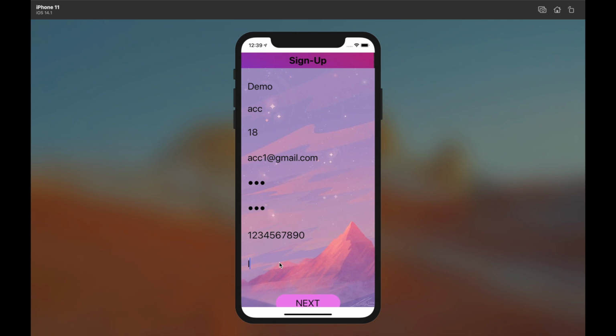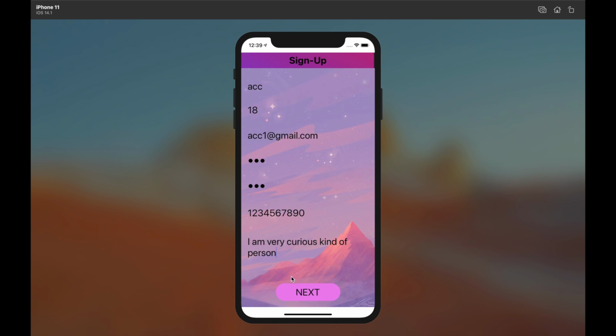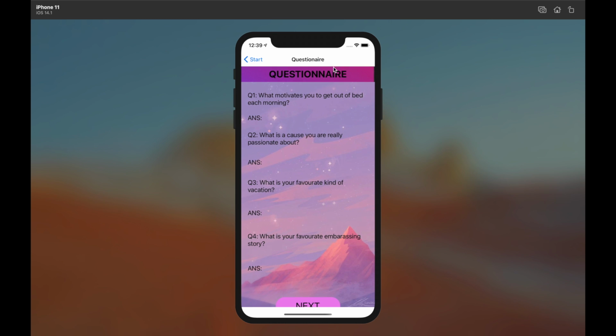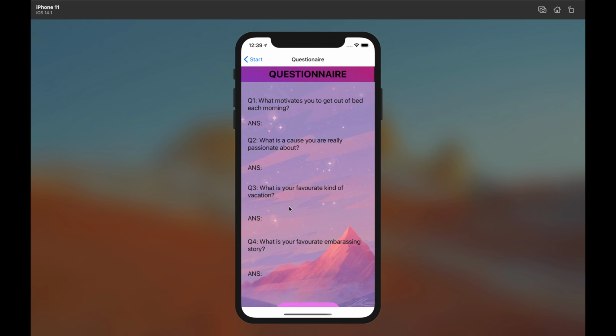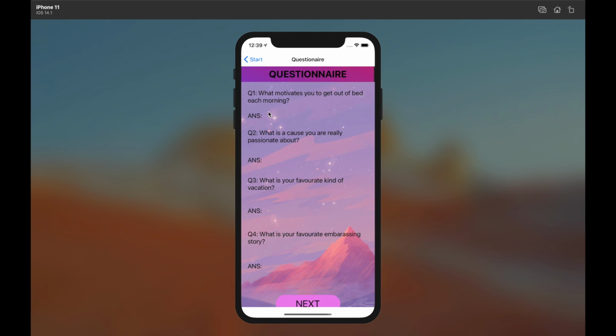In this, you have to fill in about yourself, that is, I am a very curious kind of person. So you can fill in about yourself. After that, you can click on next. Then you will move to a questionnaire. In this questionnaire, you have to answer all these questions. These are all mandatory questions, but for the demo purpose, I am just keeping these skipped.